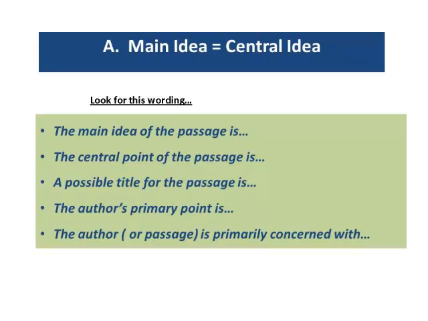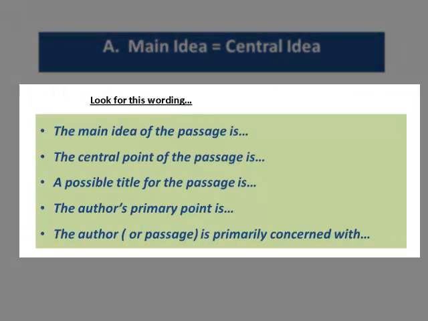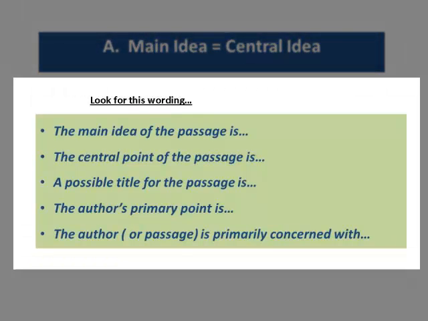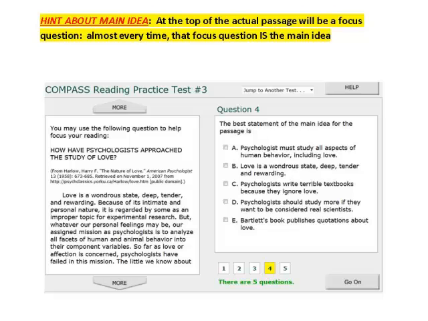One is the main idea. They're going to ask you about the main idea. We call it the central idea also. Same thing. Look for this wording. It'll say the main idea of the passage is, or the central point of the passage is, a possible title for this passage is, the author's primary point is, or what the author of the passage is primarily concerned with is. And here's a little hint about the main idea. At the top of the actual passage, there's a focus question. That's almost always part of the main idea.